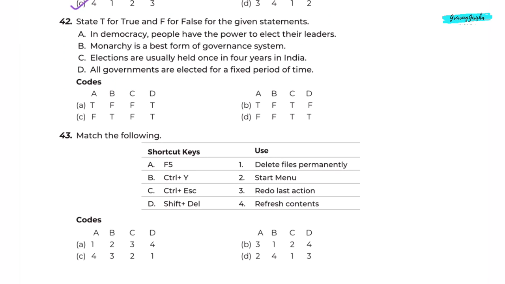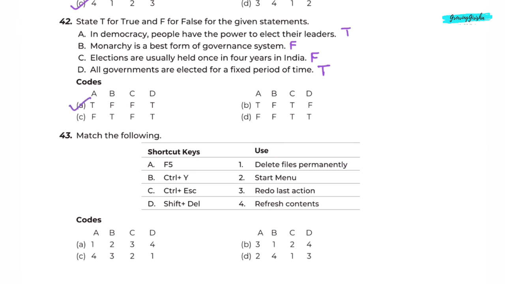Question 42. State T for true and F for false for the given statements. A. In democracy, people have the power to elect their leaders. This statement is true. B. Monarchy is the best form of governance system. This statement is false. C. Elections are usually held once in 4 years in India. This is false. Elections are usually held once in 5 years in India, not 4. D. All governments are elected for a fixed period of time. This statement is true. Correct answer is option A.